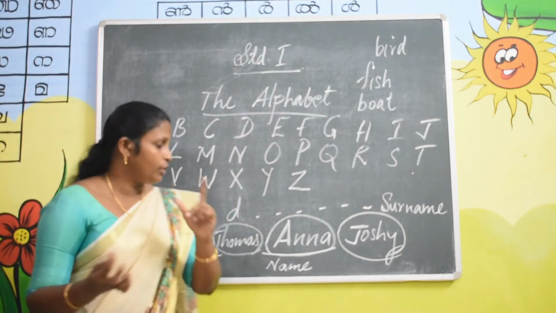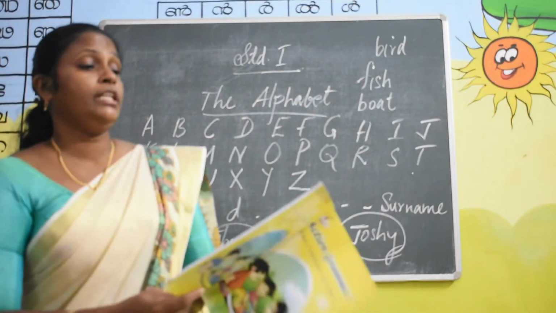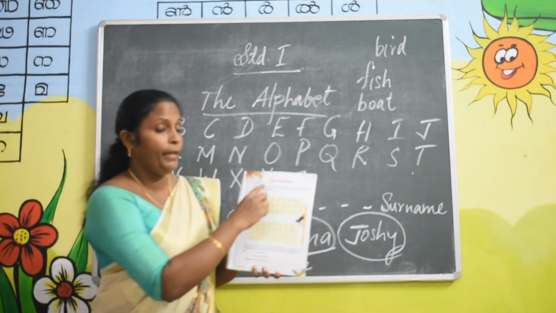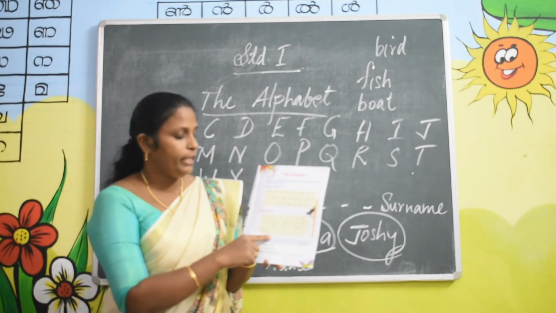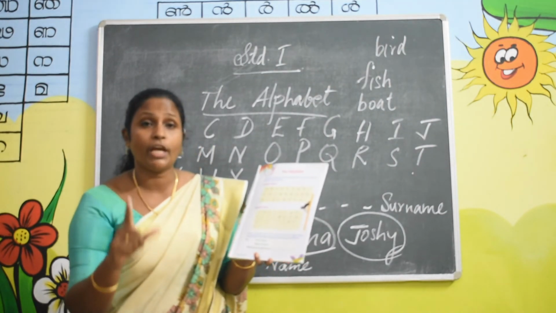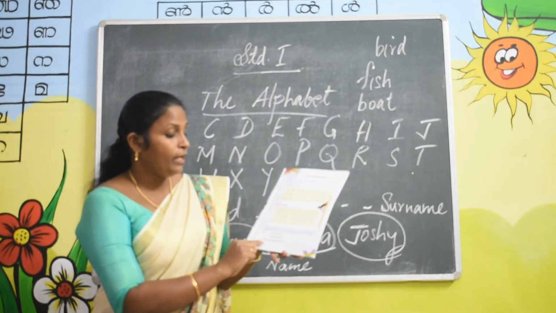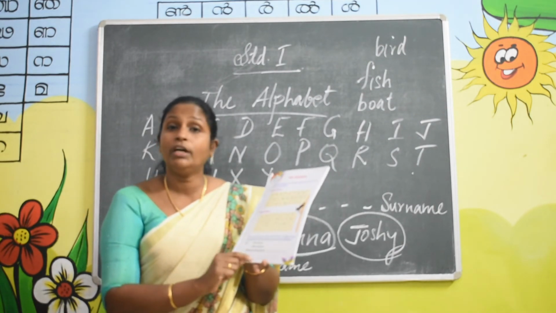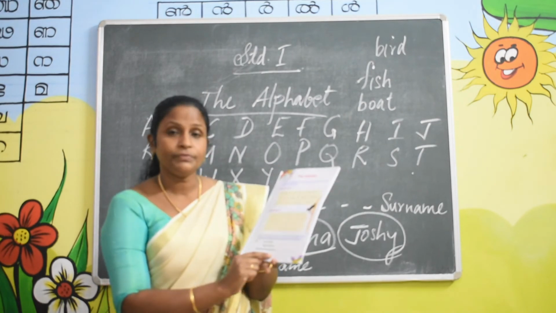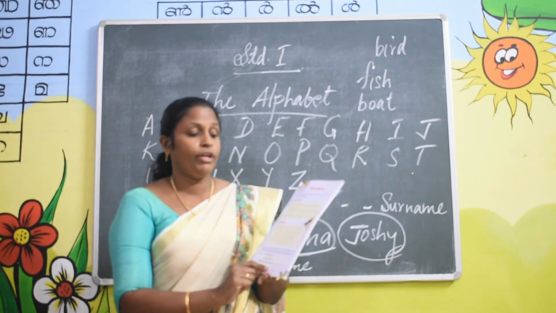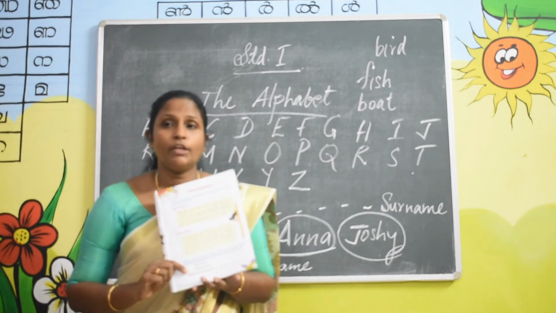Did you understand? Good. So in your textbook, you will see the first chapter, the alphabet. This is the first chapter of your textbook. All of you try to write your name here. The space is given here, and here you have to write your full name. Did you understand? Very good. And this is today's topic.